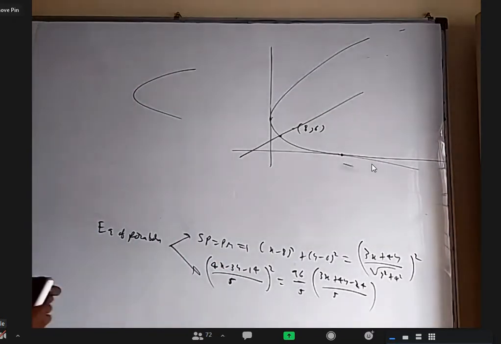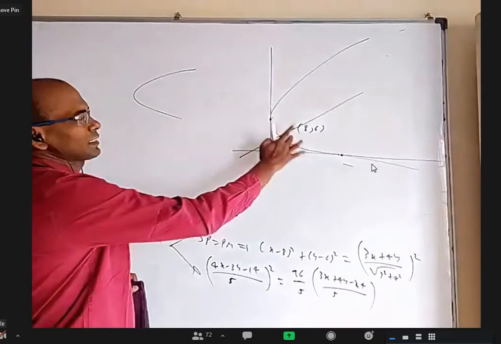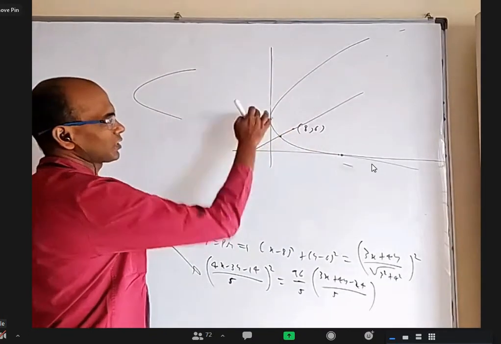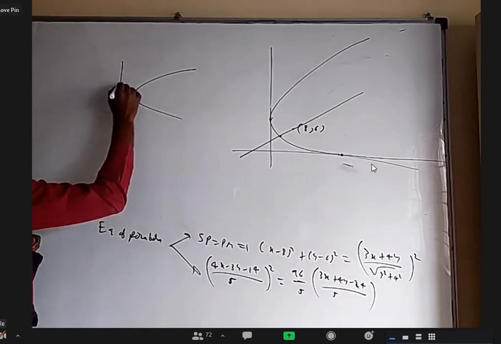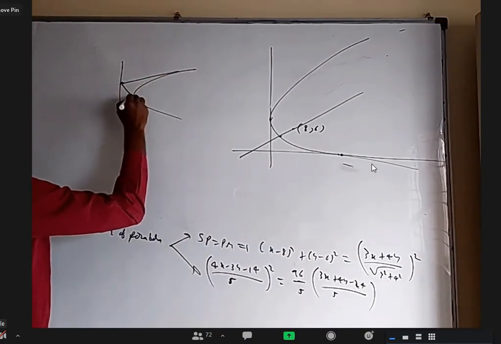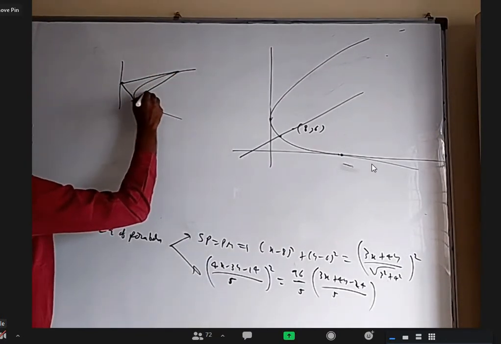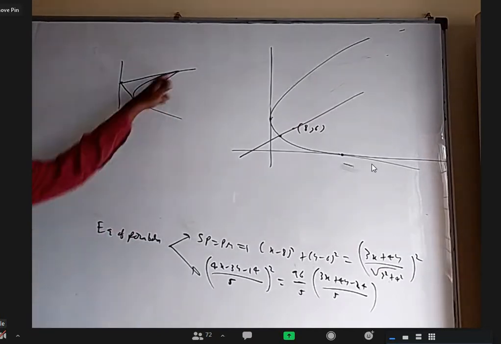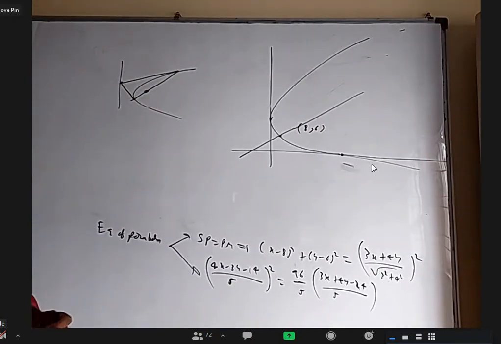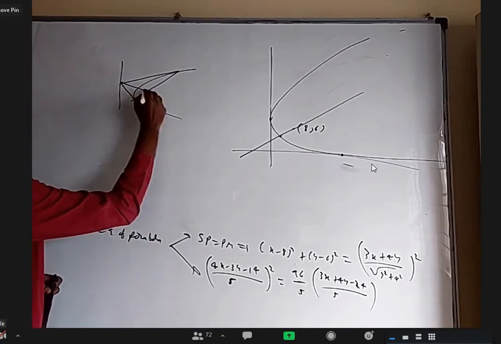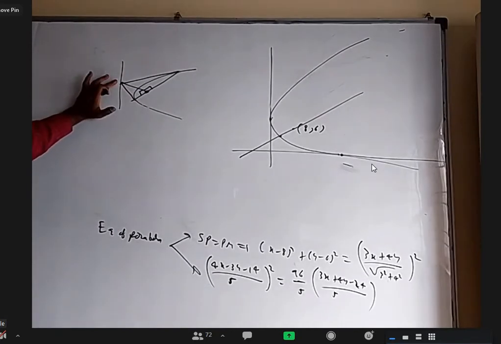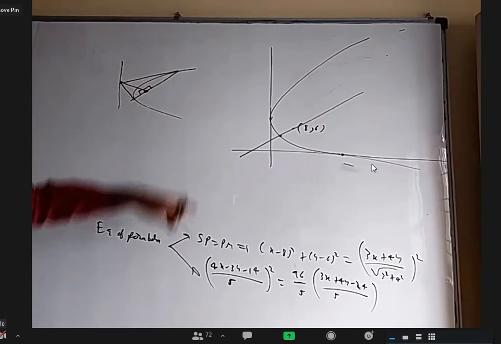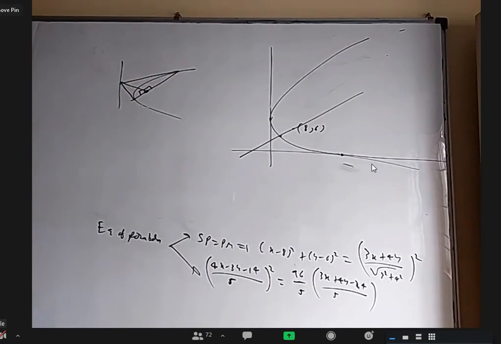But without finding all that, I'll just tell: focus is (8, 6), the parabola is touching the x and y axis. What is this point? What is this point? Still, we can do it. Why? If I take a point on the directrix, the two tangents are perpendicular. You know, the chord of contact will pass through the focus, right? Yes, sir. Not just that, I also said this angle is 90, this angle is 90. I said the foot of the perpendicular from any point on the directrix to its own chord of contact is the focus itself. You remember that?